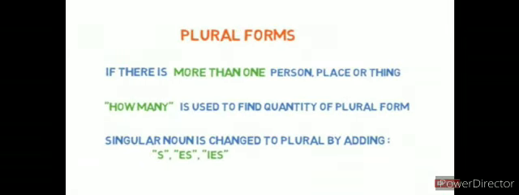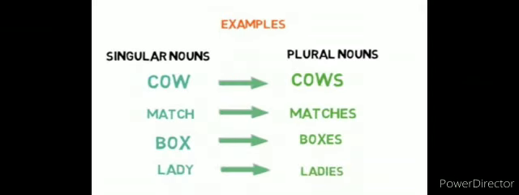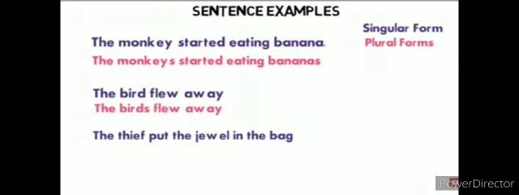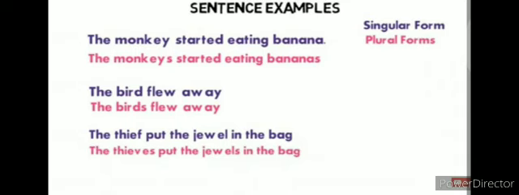Now plural forms. If there is more than one person, place or thing, how many is used to find the quantity of plural form. Singular nouns are changed to plural by adding s, es and ies. Now examples: singular nouns, plural nouns: cow, cows; match, matches; box, boxes; and lady, ladies. Now take the example in singular and plural forms. The monkey started eating banana, singular. The monkeys started eating bananas, plural. The bird flew away, singular. The birds flew away, plural.